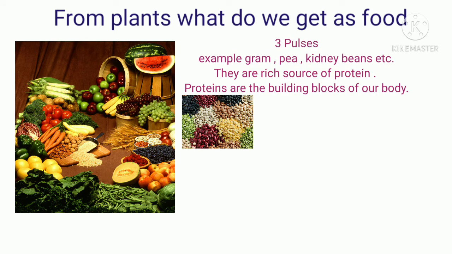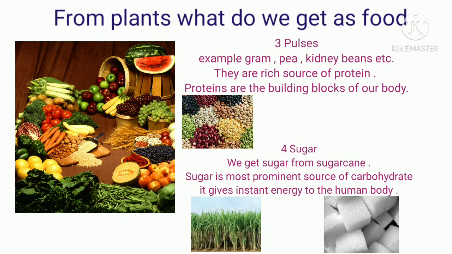Number 3, pulses. Examples: gram, pea, kidney beans, etc. They are a rich source of protein. Proteins are the building blocks of our body. Number 4, sugar. We get sugar from sugarcane. Sugar is the most prominent source of carbohydrate.